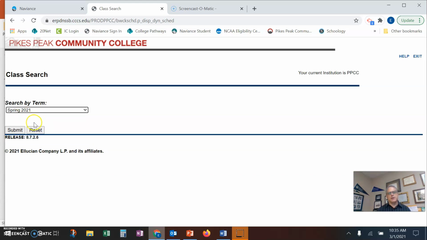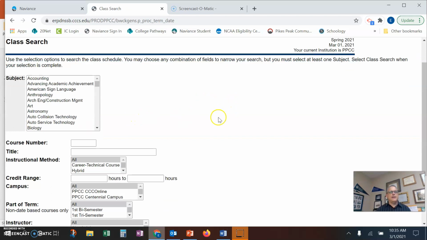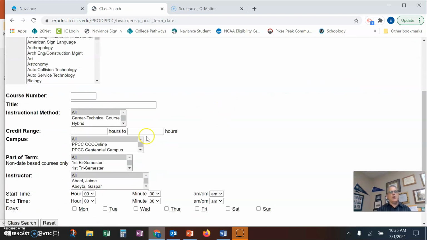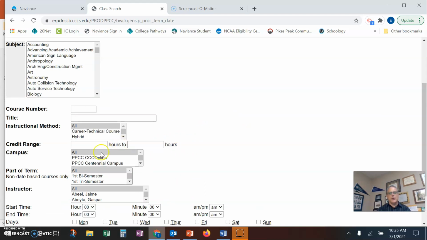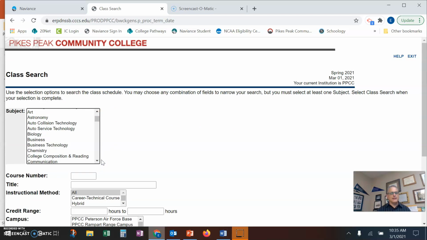So I'm going to click on spring 2021. And then their website lets you search by subject, which you'll want to do. It also will let you search by day of the week or time of the day, which is nice. It will also let you search for the campus, and you guys want the Rampart Range campus. That is the one closest to Air Academy. The main campus, the Centennial campus, is quite a drive away from Air Academy High School.